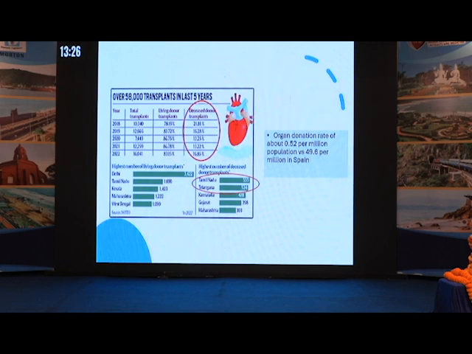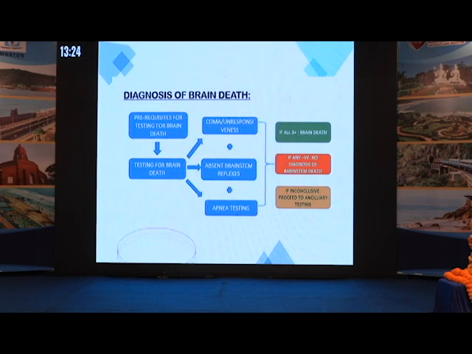So next, proceeding to diagnosis of brain death. Before proceeding to brain death, there are certain prerequisites which need to be fulfilled. Patient should not have any acid-base abnormalities, or any arrhythmias. Patient should not be under the influence of any analgesics or paralytics. Then you proceed for brain death. In brain death, we need to satisfy three criteria. One, the patient should be deeply comatose, the patient should have absent brainstem reflexes, and apnea testing should be positive.